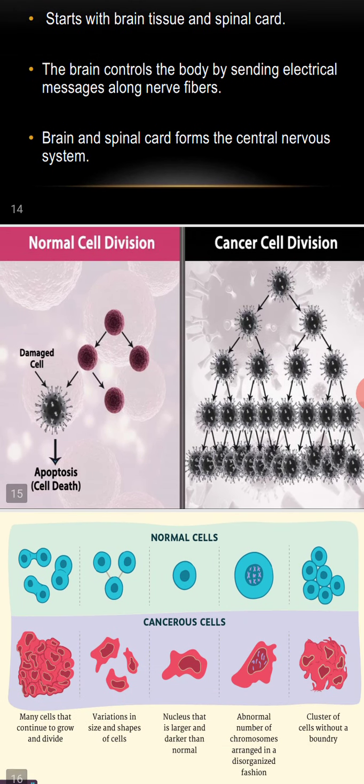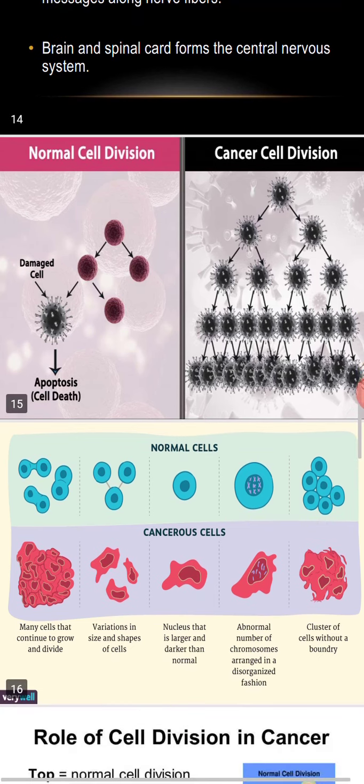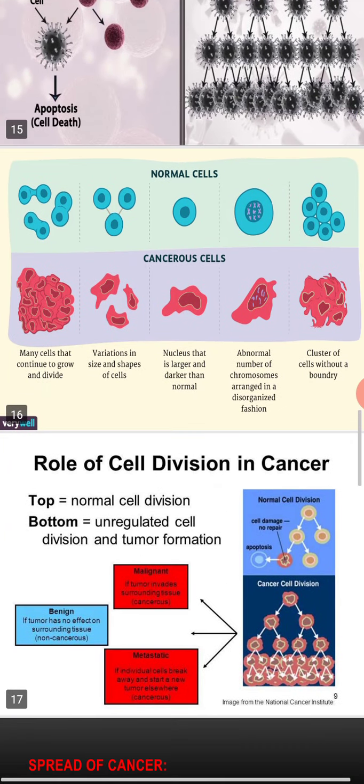So here shows the difference between the cell division of normal cells and cancerous cells. It is clearly depicted in this picture. Even normal cells can undergo apoptosis. It is one of the advantages of cancer cells that they don't undergo apoptosis, so they divide uncontrollably. And there is also another diagram which shows the difference between normal cells and cancerous cells.